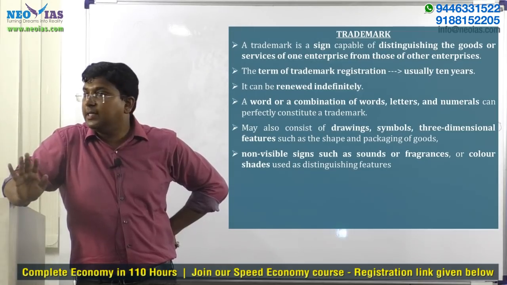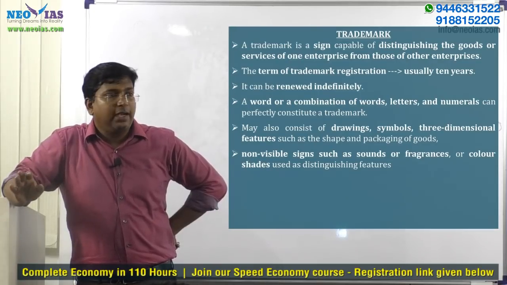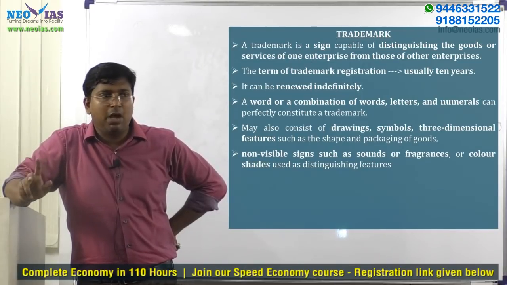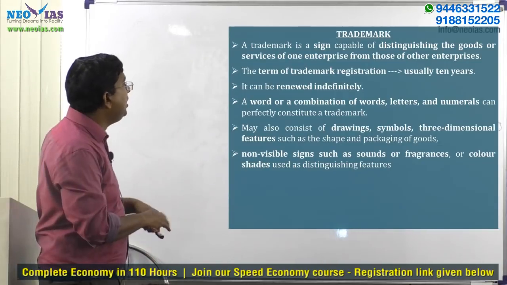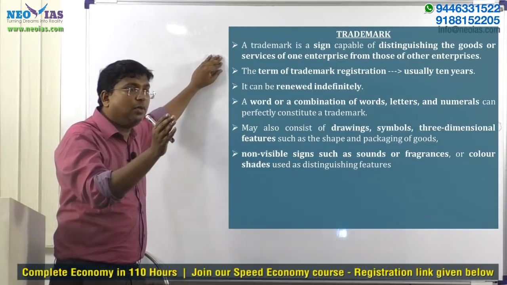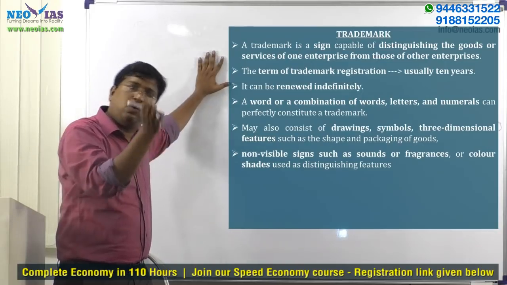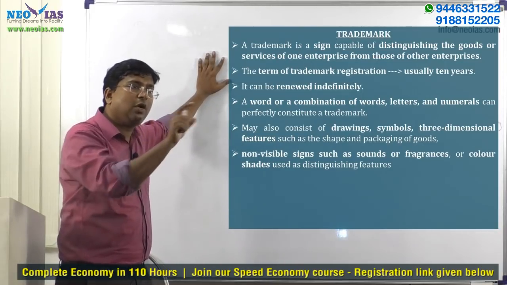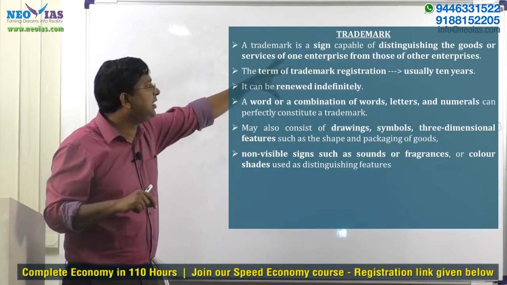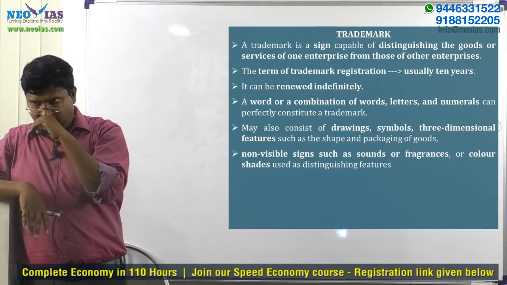Trademark. Okay, so I already discussed what is the specialty of a trademark. That it is a protection for a sign. Trademark and GI protection is for a sign, a sign which helps the customer to distinguish the goods or services. See, trademark is for goods as well as for services. For goods we call it a trademark, for services we call it a service mark, to distinguish one enterprise's goods or services from other enterprises' goods or services. That is the purpose of this particular sign.